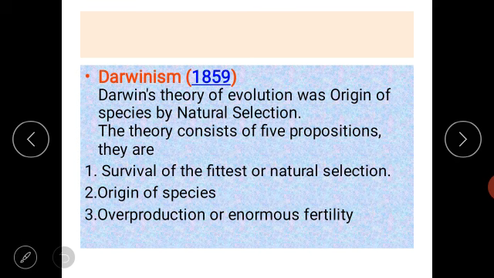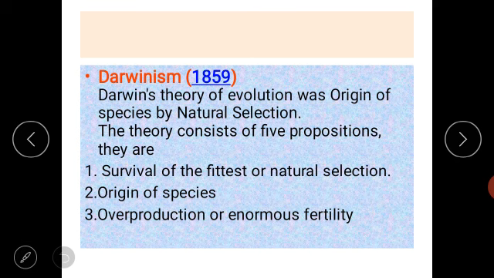The theory consists of five propositions. They are survival of the fittest or natural selection, origin of species, overproduction or enormous fertility, and so on. These are the assumptions of Darwinism or Darwin's theory of evolution. Let me explain all this.